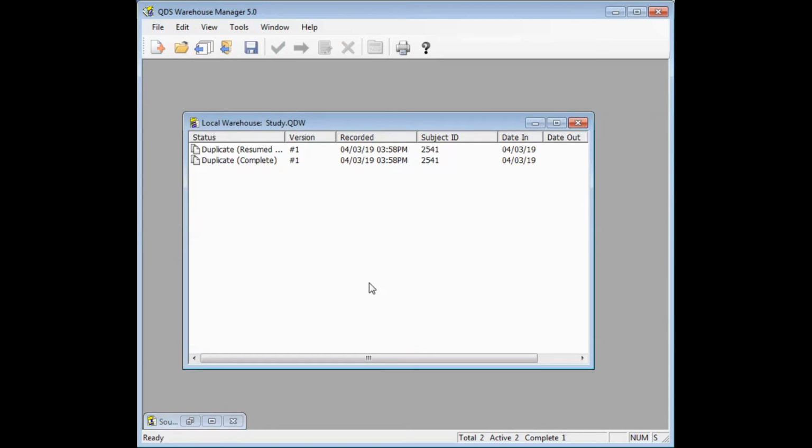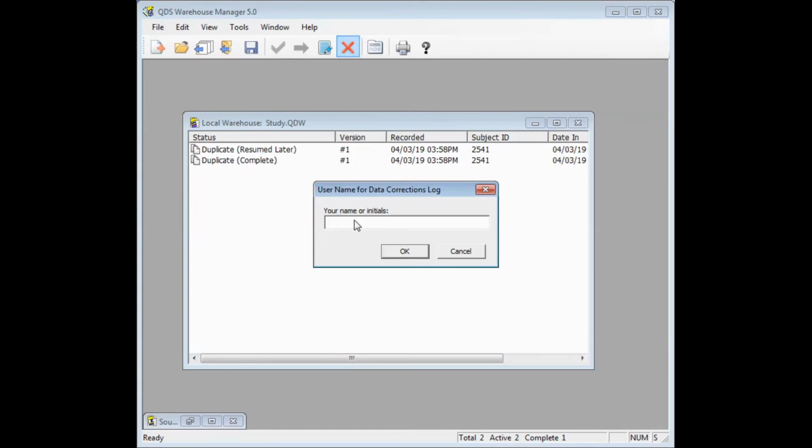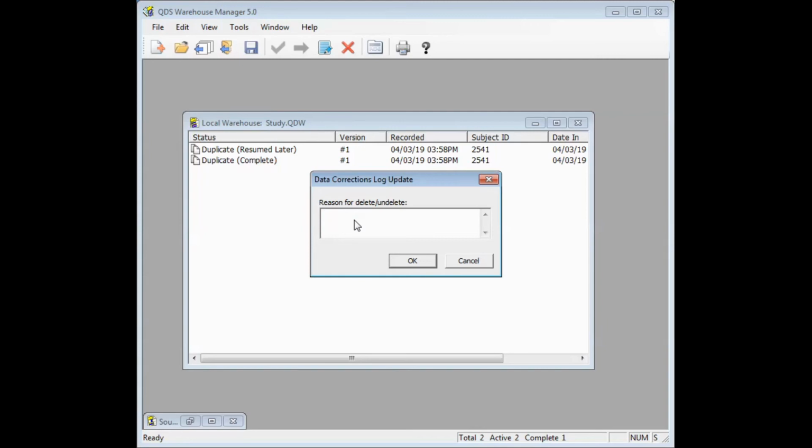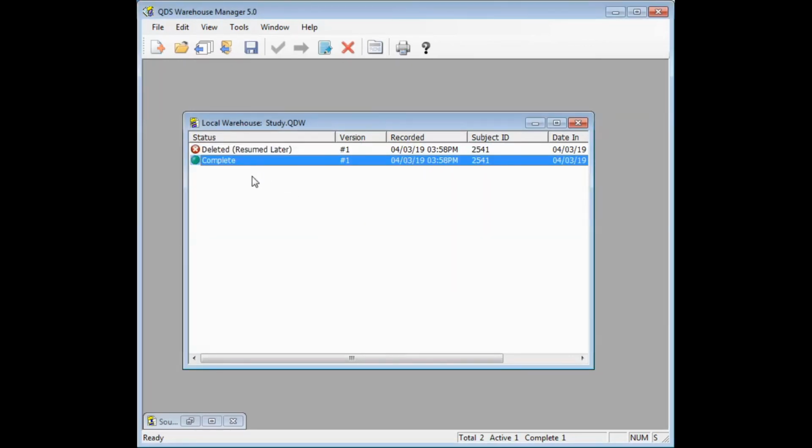To mark the incomplete interview deleted before exporting your data, select the Resumed Later interview and then the Delete button. By default, you will be asked for name and initials in the data corrections log. After you've entered your reason, you can go ahead and select OK. And now you can see that that interview is marked as deleted, resumed later, and the other is marked as complete.